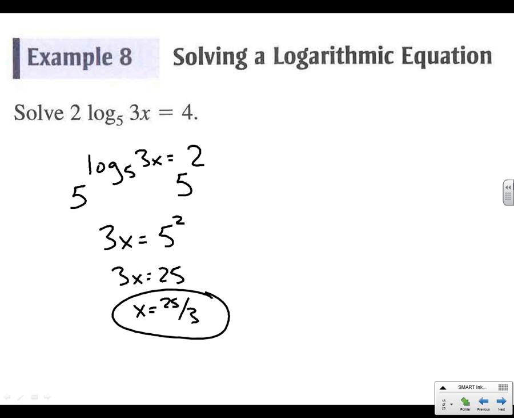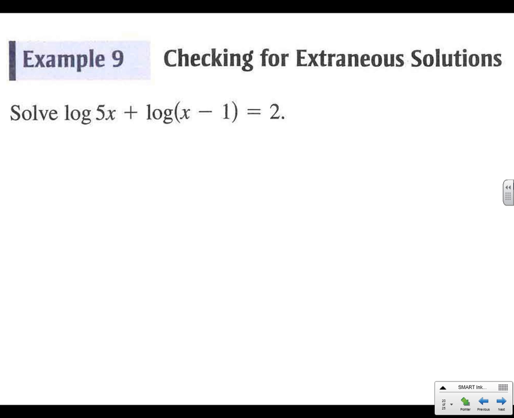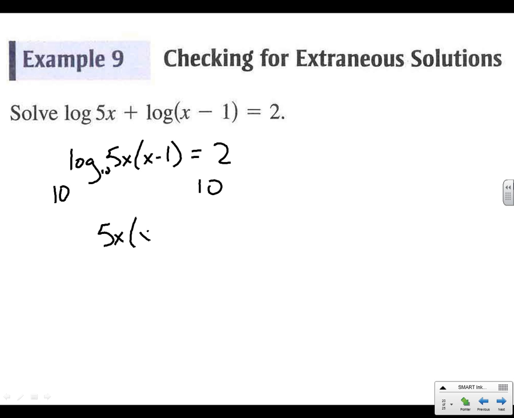All right, so cancel out logs by using a base of the same number. Get 97. See if you can get x by itself. All right, so let's check for some extraneous solutions here. On this problem, we can combine our logs. We're going to have 5x(x minus 1) equals 2. Let's get rid of our log. Remember, it's base 10. So we'll have 10 and 10. So now I've got 5x(x minus 1) equals 100.